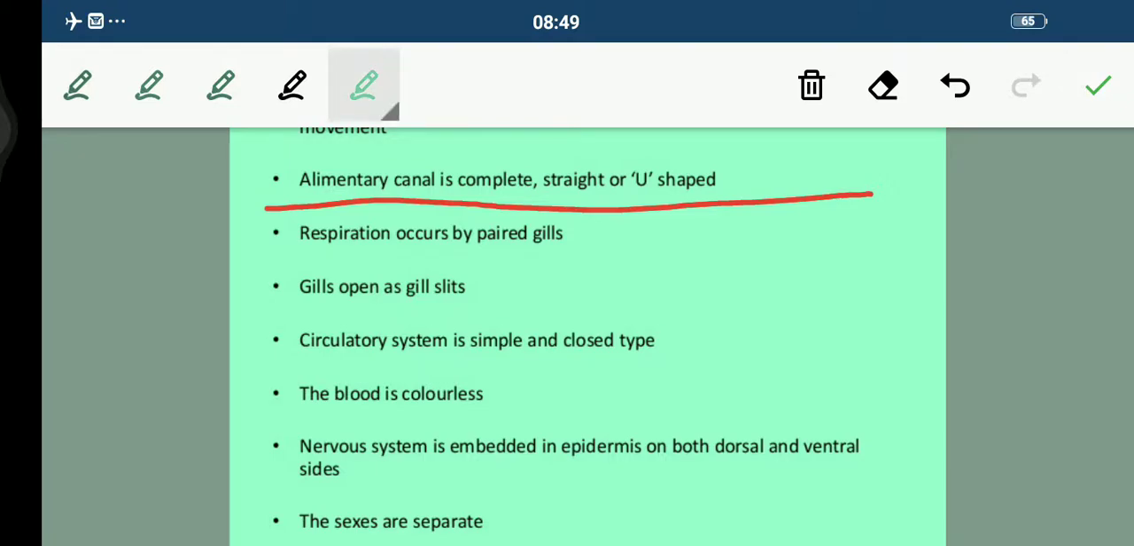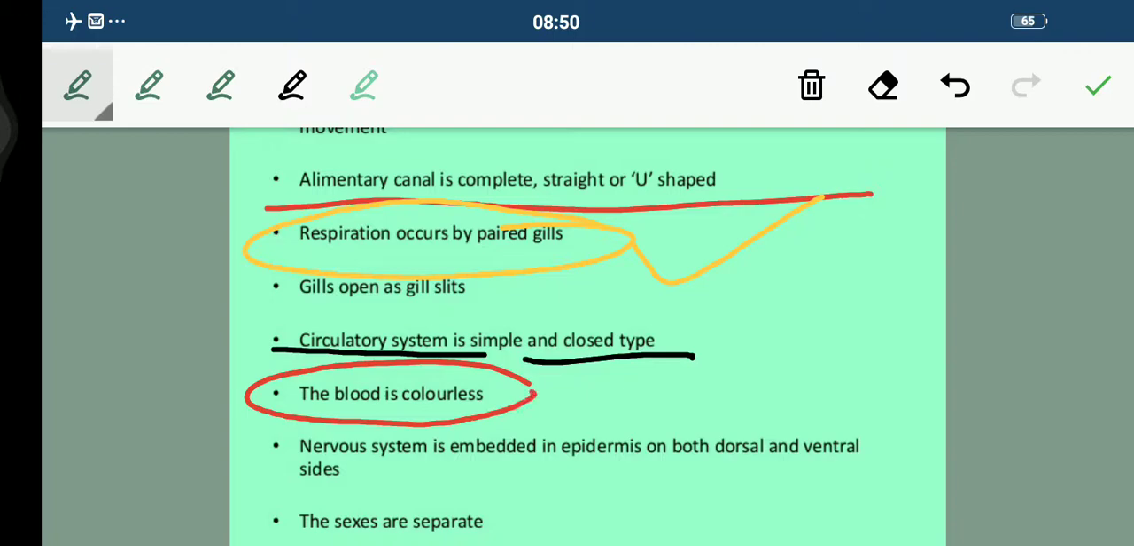Respiration occurs by the paired gills. Very important. By the paired gills the respiration occurs, and the gills open as gill slits in this case. Now talking about their circulatory system, that is simple and closed type. You all need to remember them in very differentiated form, students, and very important, the blood is colorless. The blood is colorless in hemichordates.